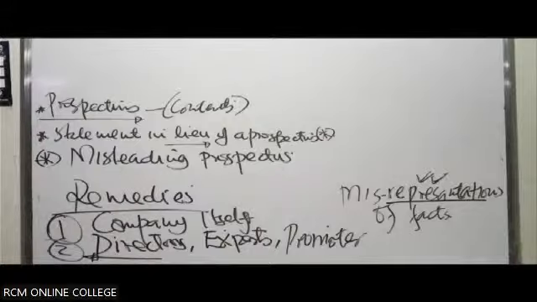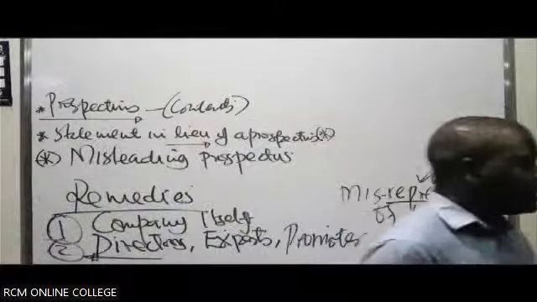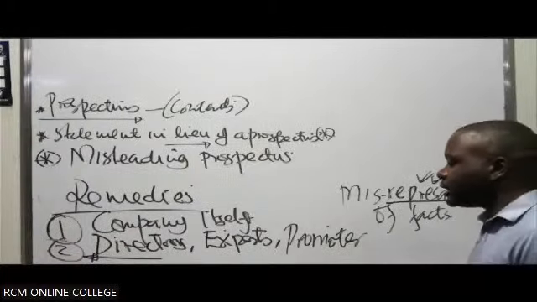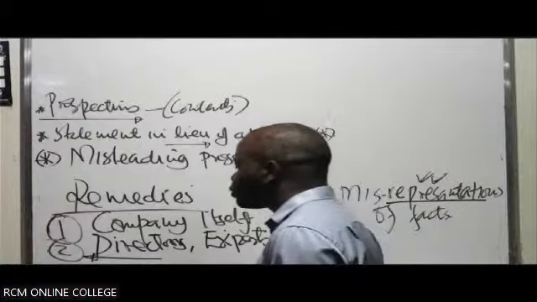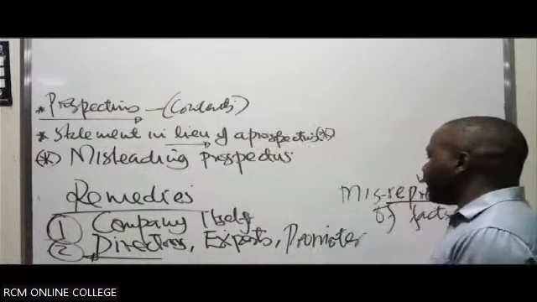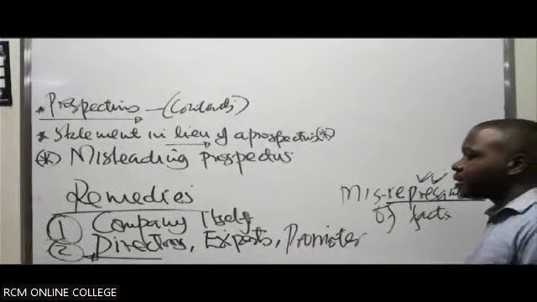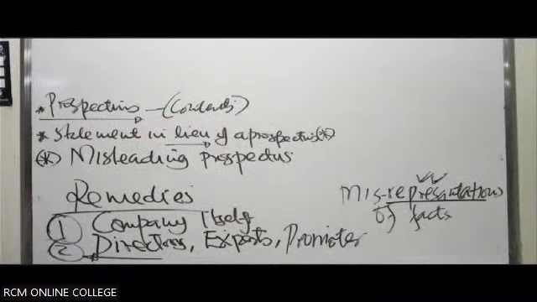3 marks. So don't start saying this is Greek, I've not seen it anywhere. We just say directors, experts, and promoters. Don't say this is Greek. Just say it. The parties who can be liable for the contents of a prospectus, or for a misleading prospectus: directors, experts, promoters. 3 marks.